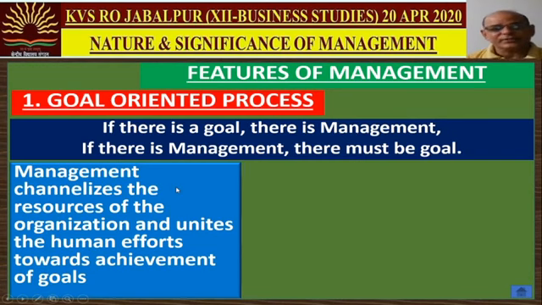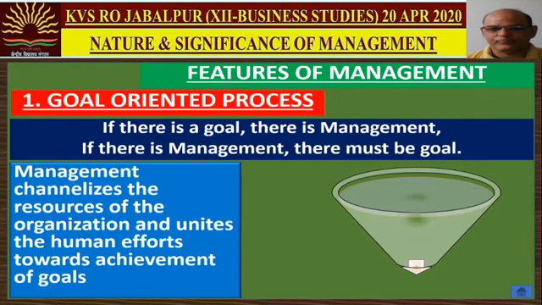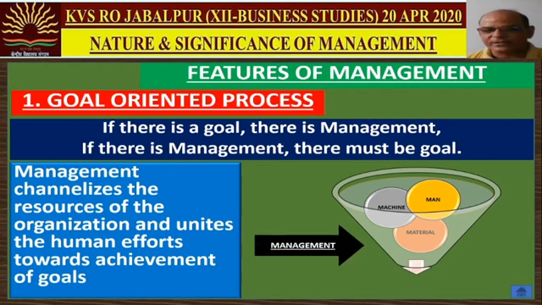Actually, management channelizes the resources available in the organization towards end goals. Management is the tunnel through which all the resources, all the factors of production, are channelized toward achieving the pre-decided goals of the organization. The resources like man, machine, and material, they all are channelized through management towards end goals or output. So the very first point: management is a goal-oriented process.